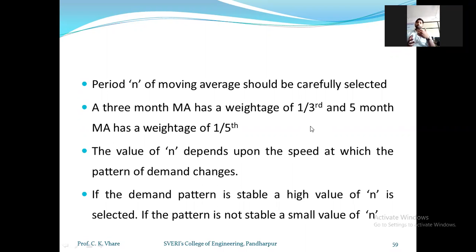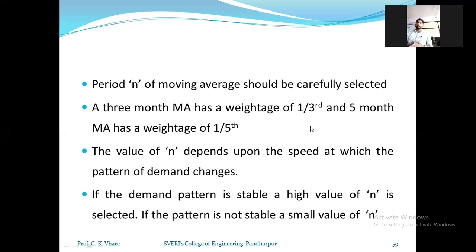Now, how to select the n value, or the number of periods selected for weightaging? That will be selected depending upon the pattern or demand changes in the market. If the demand is changing quarterly in the market, then 1/3 weightage is the most common weightage, and if the demand is changing on a half-yearly basis, then 1/5 weightage is commonly used. So it will depend upon the speed at which the pattern or demand changes.